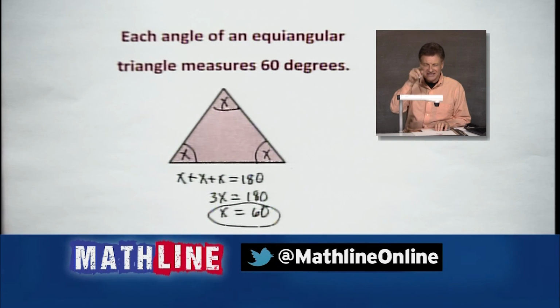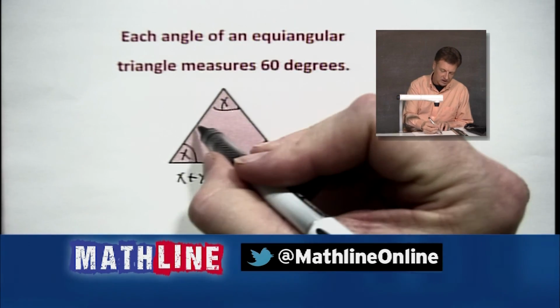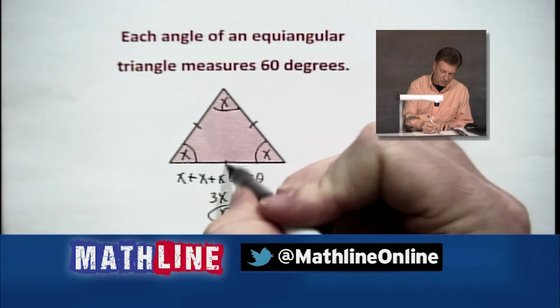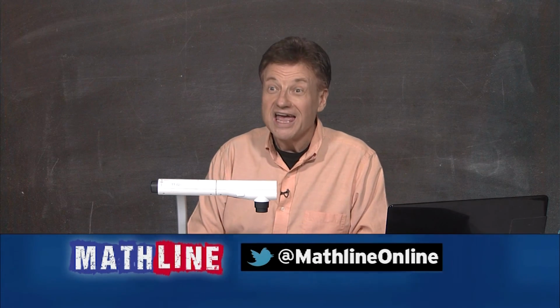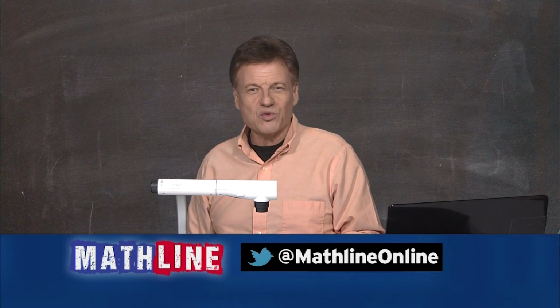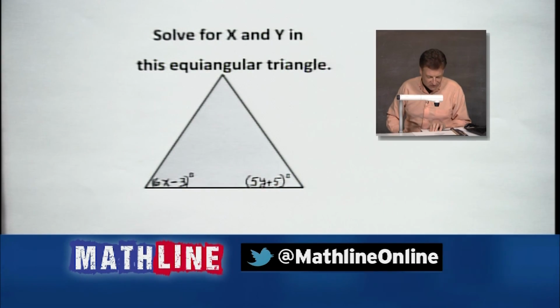And that's a fact that's nice to know, because if you see that situation, you see tick marks. When I say tick marks, you might see those all marked there. You know, equilateral, 60 degrees in each angle. Quick little hint for your ACT, your SAT, and that end of course test that a lot of you take in your geometry classes. And speaking of which, let's do another quick algebra problem. How about it? Let's see what we've got here. So solving for x and y in this good old lovely equiangular triangle.